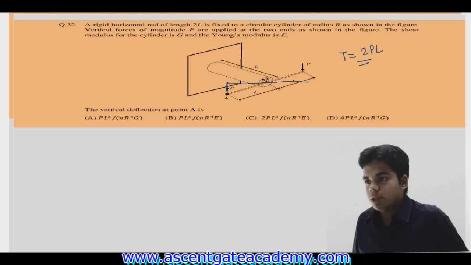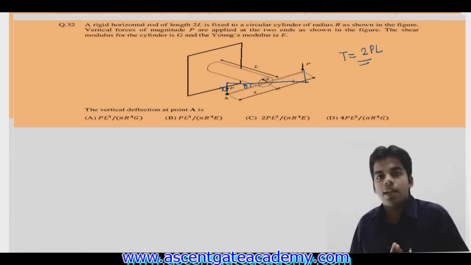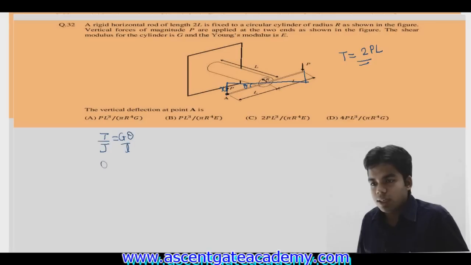Suppose the final position is like this. After twisting, this angle is the angle of twist, which we call theta. We have to determine the vertical deflection of point A. Suppose this vertical deflection is x. To determine the value of x, we will have to determine theta, the angle of twist. And how can we determine this theta? We know that T by J is equal to G theta by L, or theta is equal to TL by GJ.